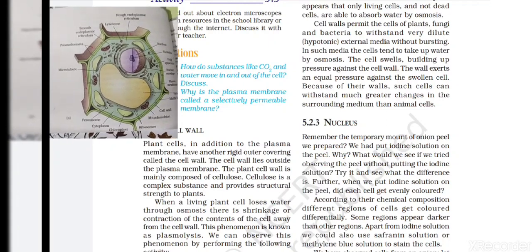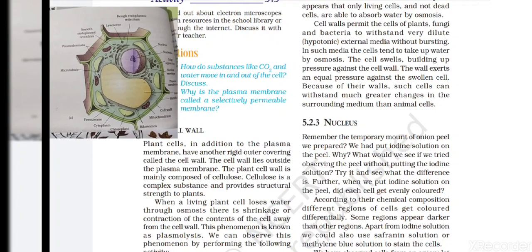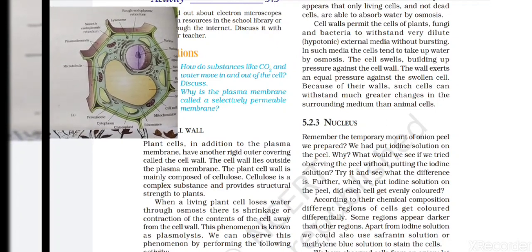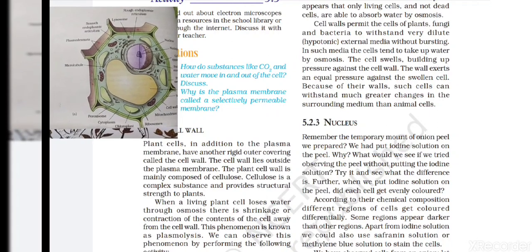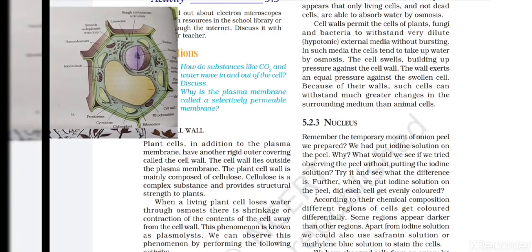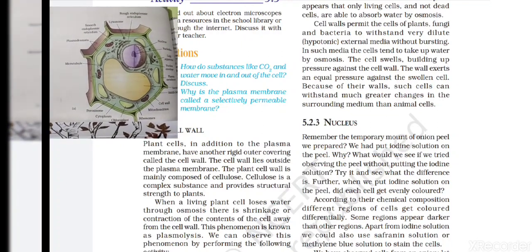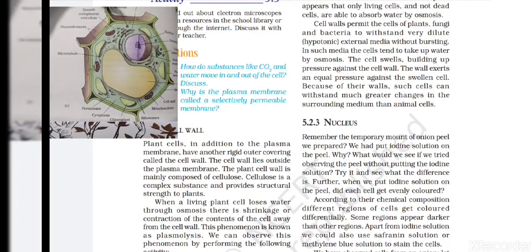So it's the main function. What's the main function of the cell wall? It provides structural strength to the plant. So the cell wall permits the cells of plants, fungi and bacteria to withstand very dilute external media without bursting. So we will move on to the next structure of the cell, the nucleus.